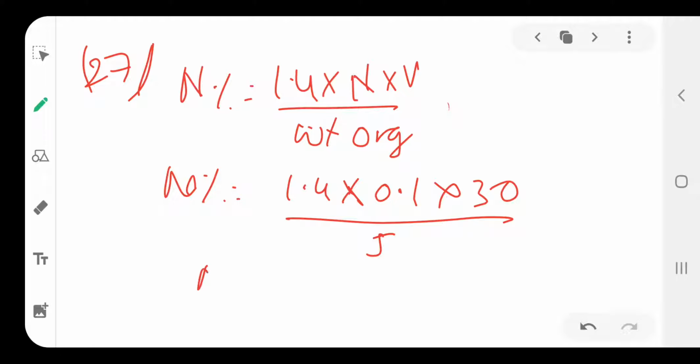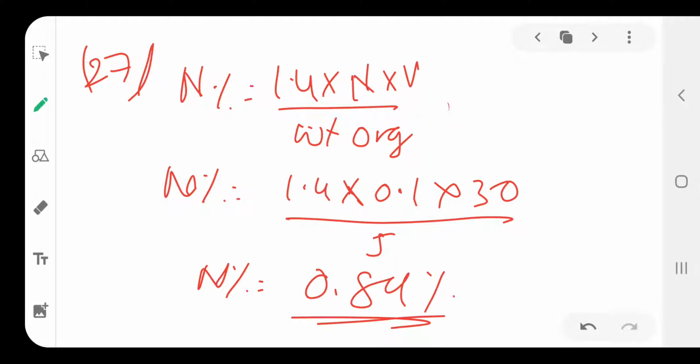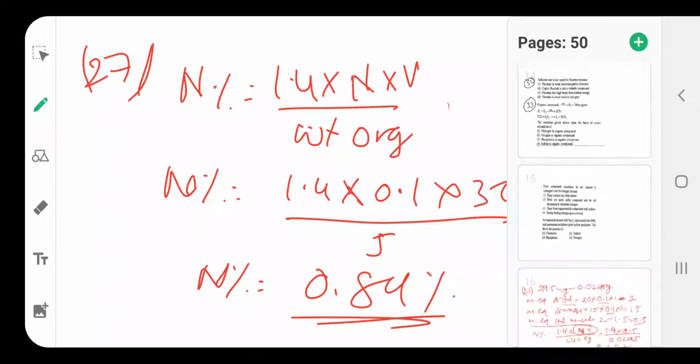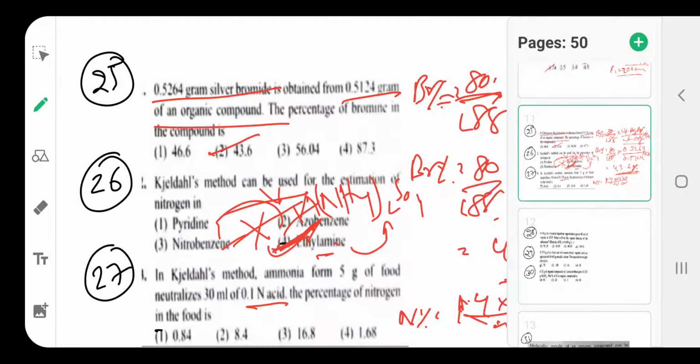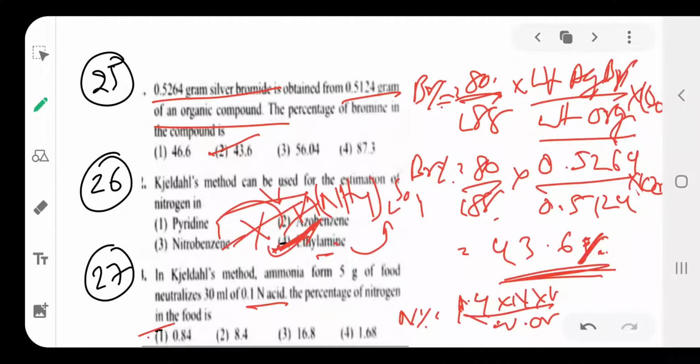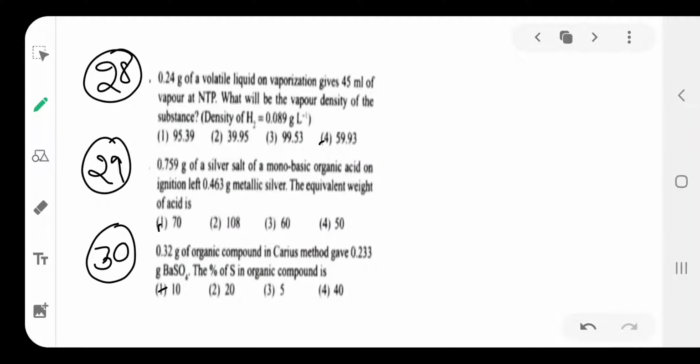Then how much do we calculate? Its value, 0.84% will come. So that is the answer for this question, 0.84, answer A. Next, question 28.